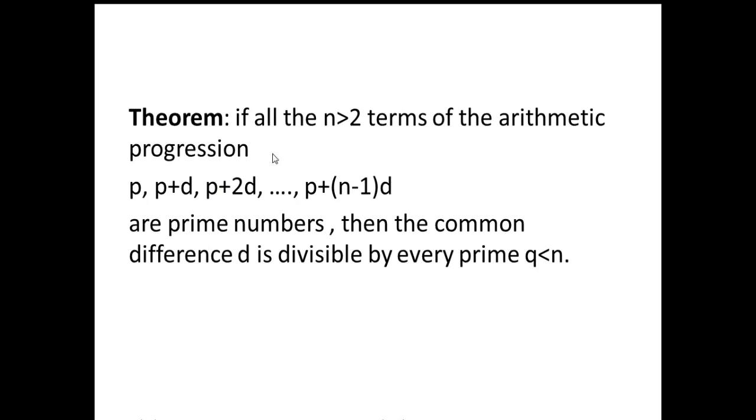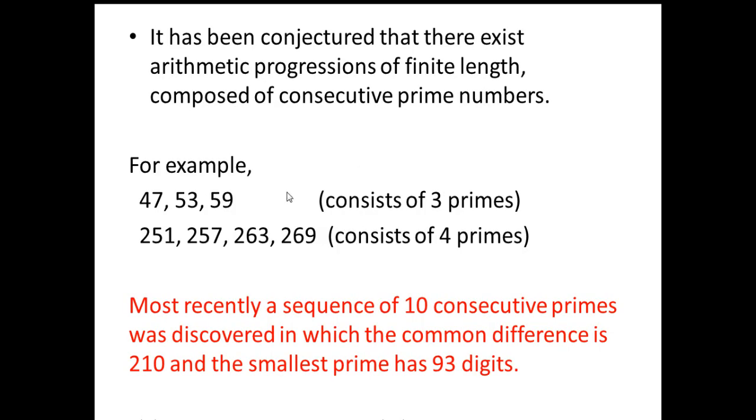Let us see this theorem. If all the n greater than 2 terms of the arithmetic progression p, p plus d, p plus 2d up to p plus n minus 1 times d are prime numbers, then the common difference d is divisible by every prime q less than n. It has been conjectured that there exist arithmetic progressions of finite length composed of consecutive prime